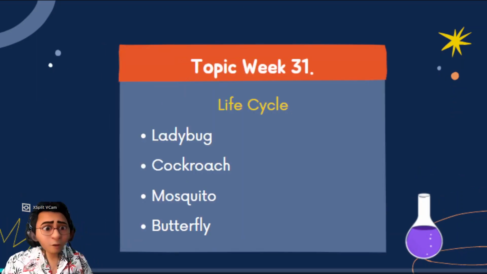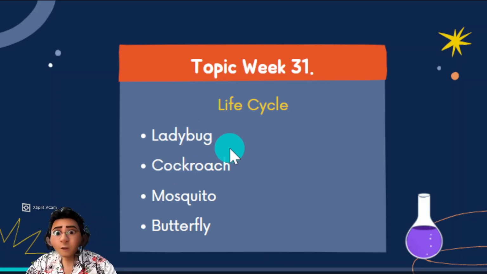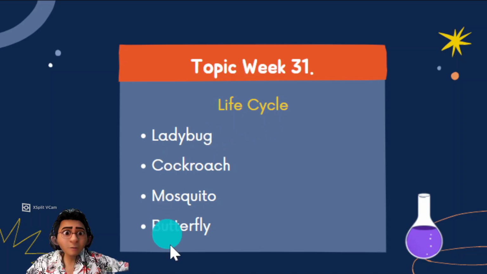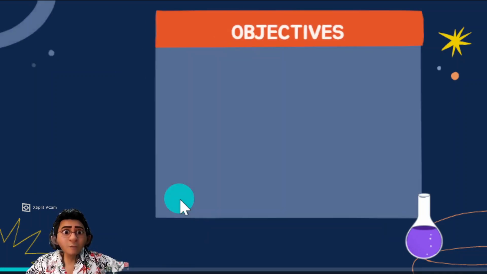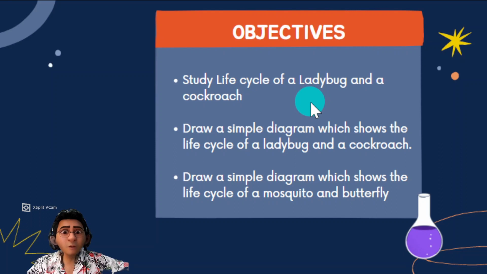Now, for week 31, we shall talk about 1, 2, 3, 4. Actually, it's 6. But we shall talk about life cycle, but 6 types of animals. We'll see later. But before that, the objective is to study the life cycle of animal: ladybug, cockroach, grasshopper and sparrow.